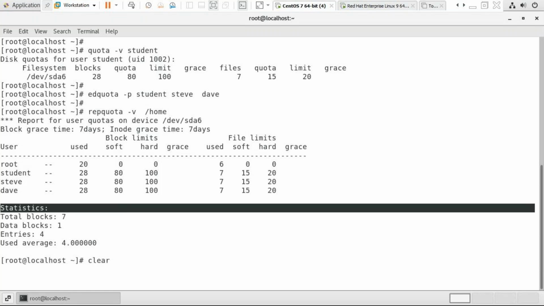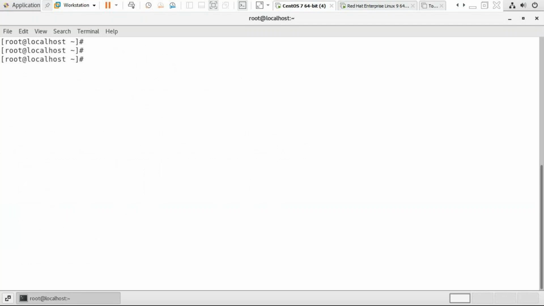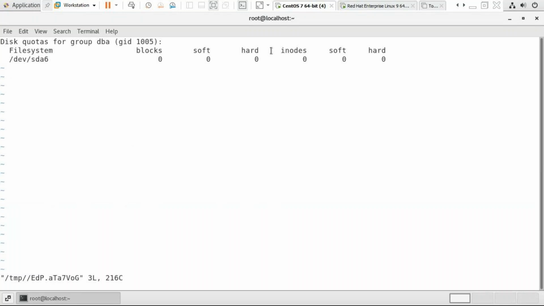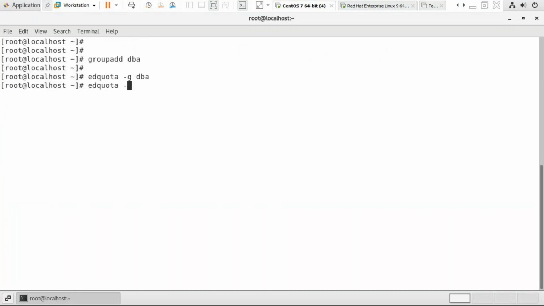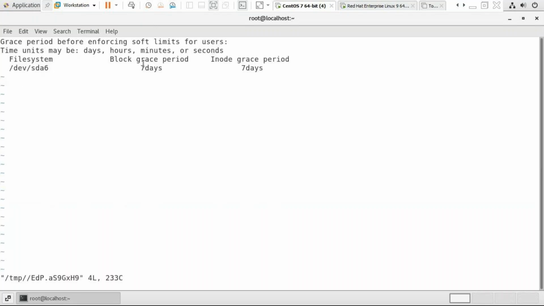This is the creation of quotas for a group of users. Create a group; DBA is already there. Now run edquota -g with the group name DBA. This is for the entire group. Set the soft limit and hard limit in number of blocks, and the soft limit and hard limit for number of inodes. It applies to the users under the DBA group, the entire group. edquota -t is for the entire file system: default block grace period 7 days, inode grace period 7 days.